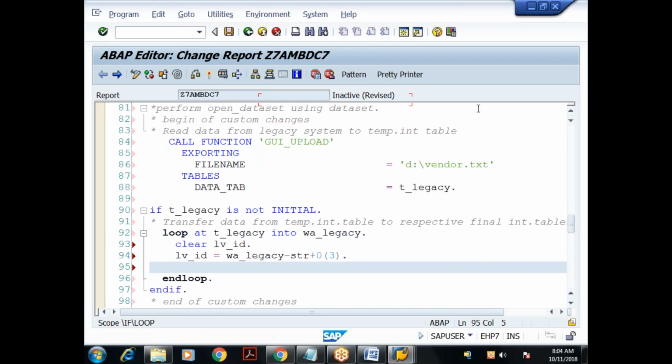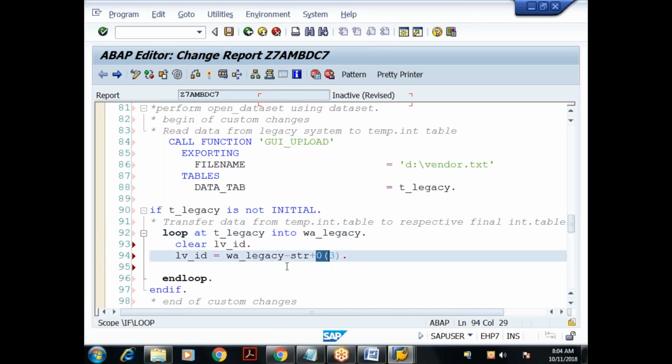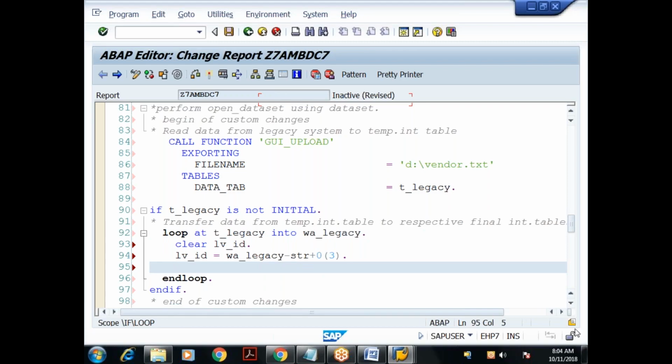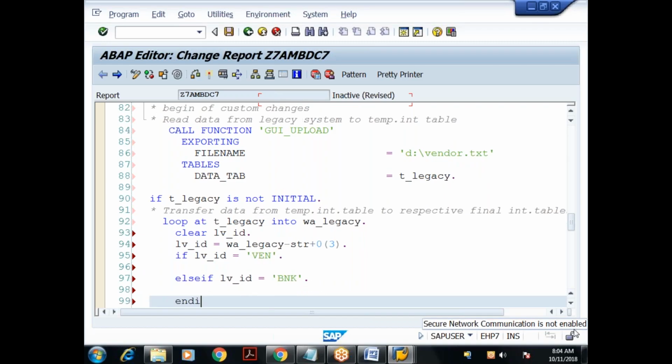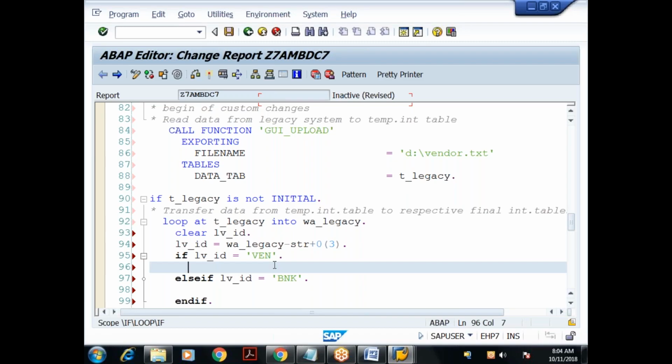So what is the meaning of that? From this work area, I am extracting three characters starting from index 0. That will come and sit in LV_ID. So I'll say now, if LV_ID is equal to vendor, then do so and so. Else if LV_ID equal to BNK, do so and so. If the identifier is vendor, I need to transfer this data into the first internal table. If the ID is BNK, I need to transfer this data to the second internal table.